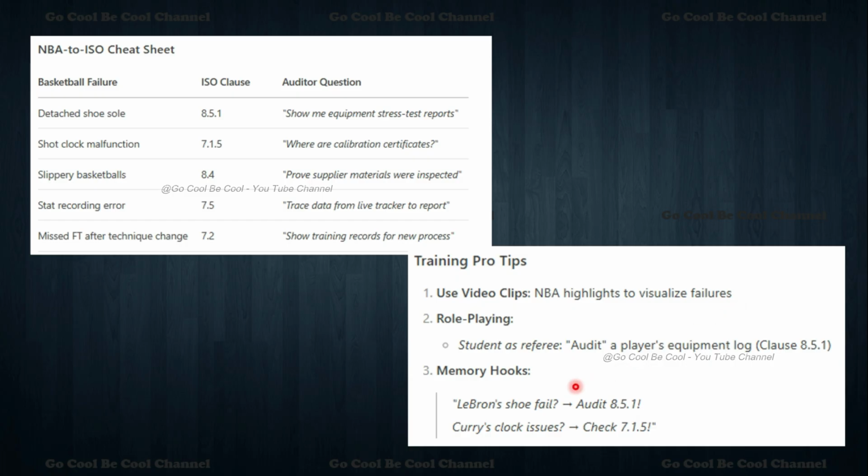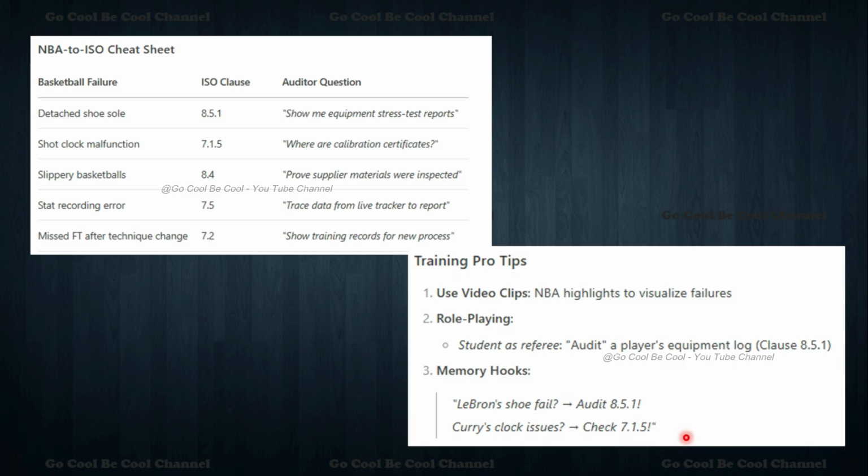Role playing with a student as a referee. Audit players as equipment lock, clause number 8.5.1. Memory hook: LeBron's shoe fail is an audit means 8.5.1. Then Curry's clock issue is 1.1.5. So this is how we have to remember, my dear friends.